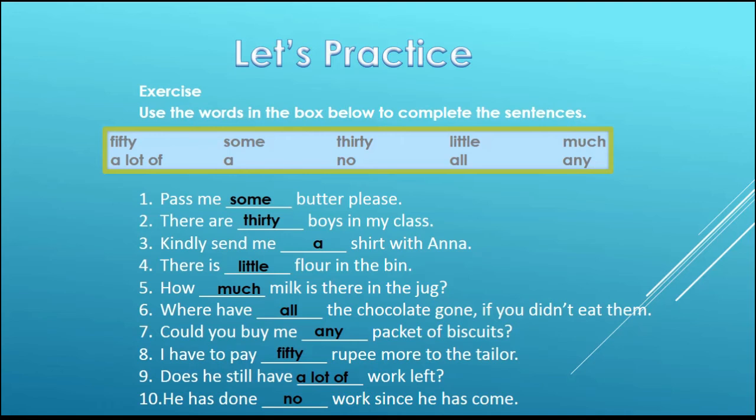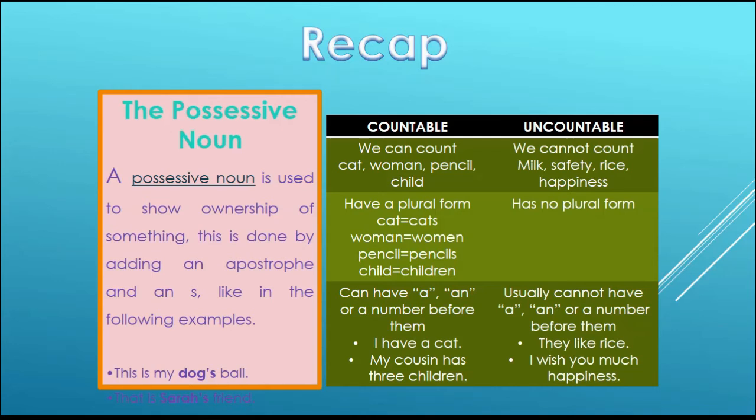In this lesson, you have learned about the use and formation of possessive noun, and you learned about countable and uncountable nouns and their use. So, how about we quickly revise both of these topics? First, the possessive noun. A possessive noun is used to show ownership of something. This is done by adding an apostrophe and an s, like in the following examples. This is my dog's ball. That is Sarah's friend.